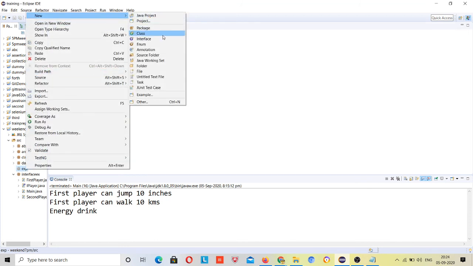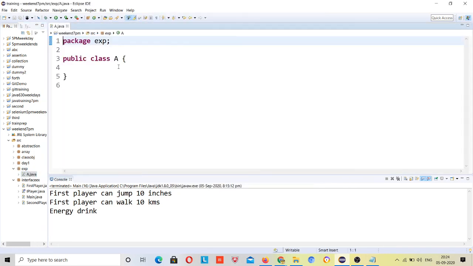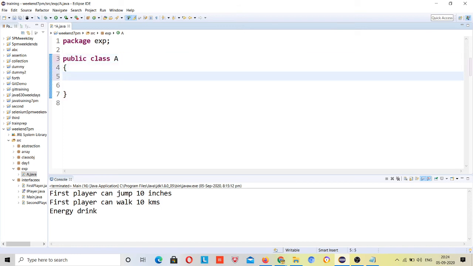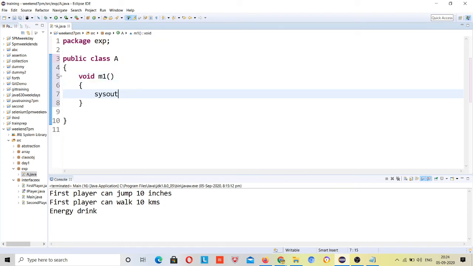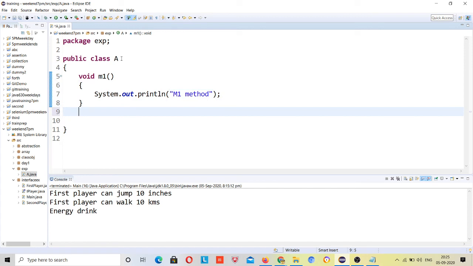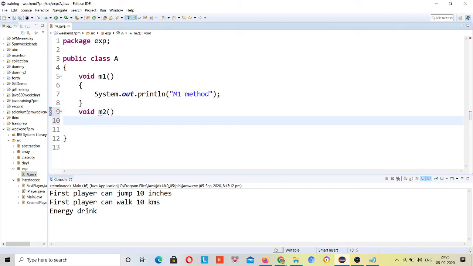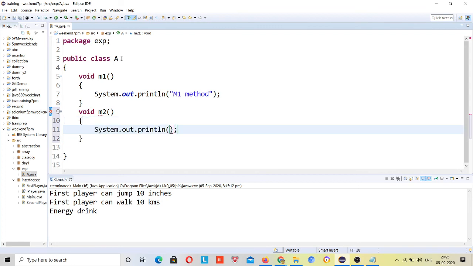This is a class A. I'm taking just a simple example for this. One method, void m1 method.